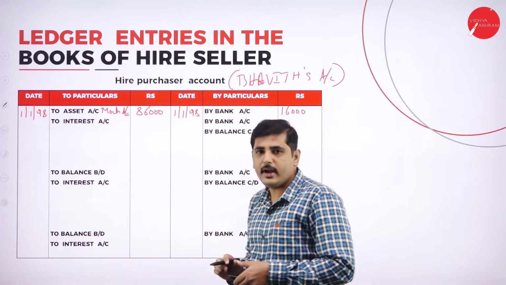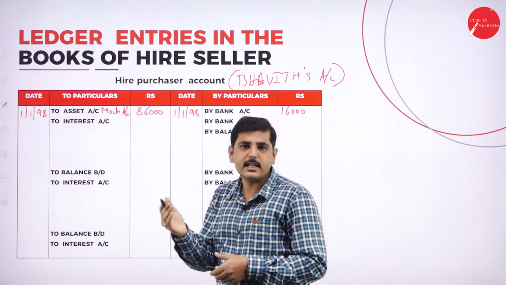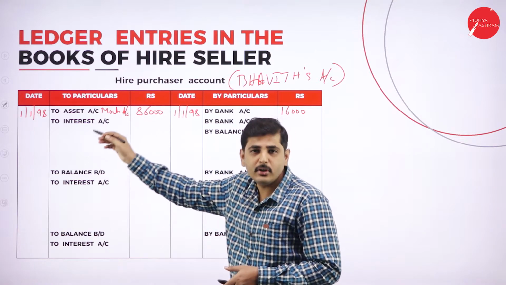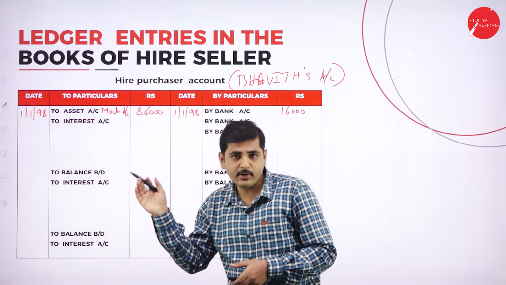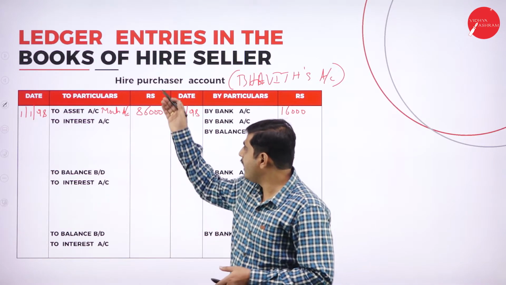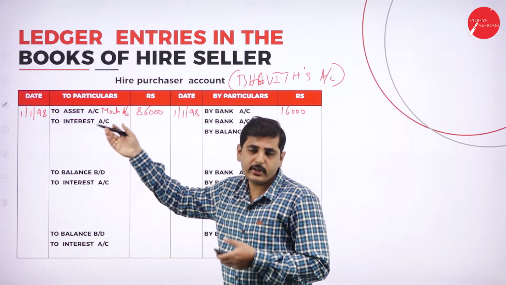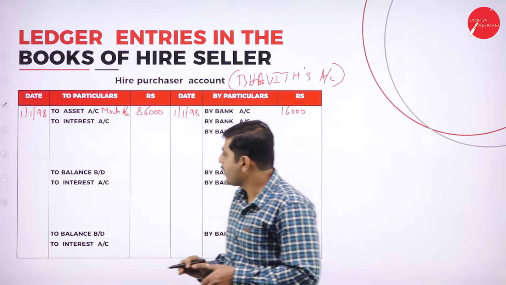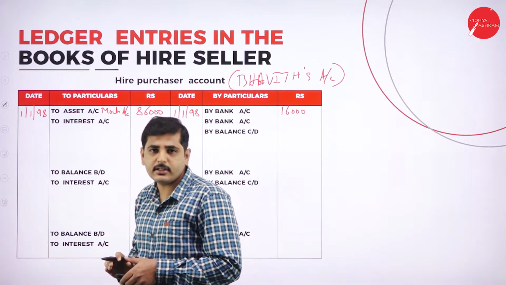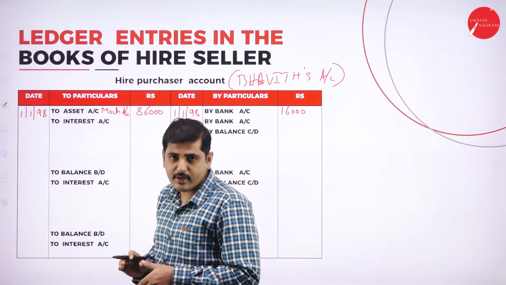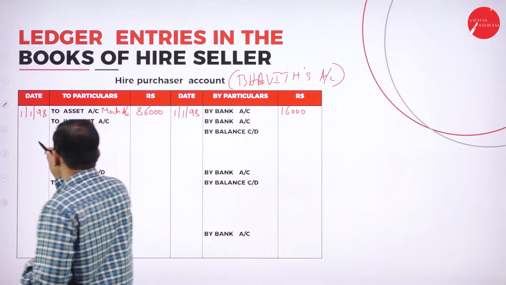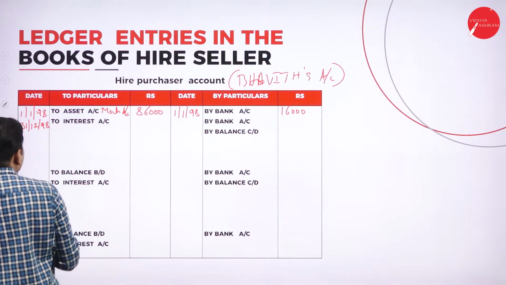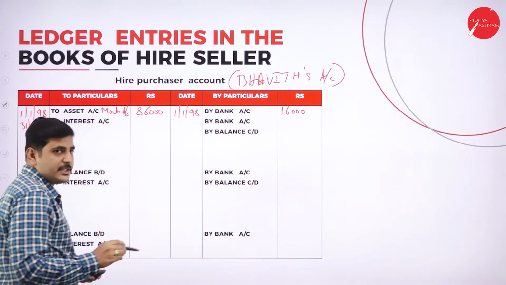Next one, now we have to calculate the interest. Interest is receivable. What is the journal entry for interest receivable? Hire purchaser account to interest account. In preparing the interest account by hire purchaser account, we have to show on what day we are going to calculate the interest. At the end of the year we are going to calculate the interest. That means 31st/12/98 to interest account. What is the first year interest?